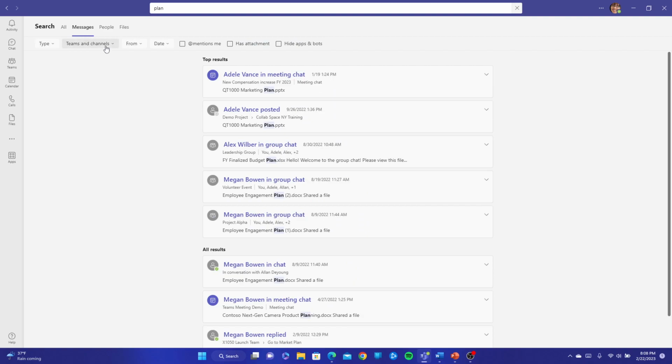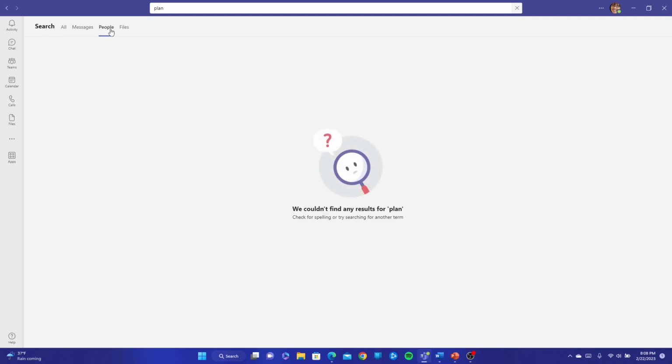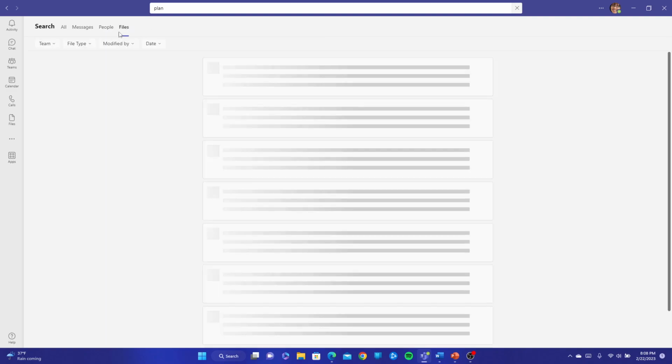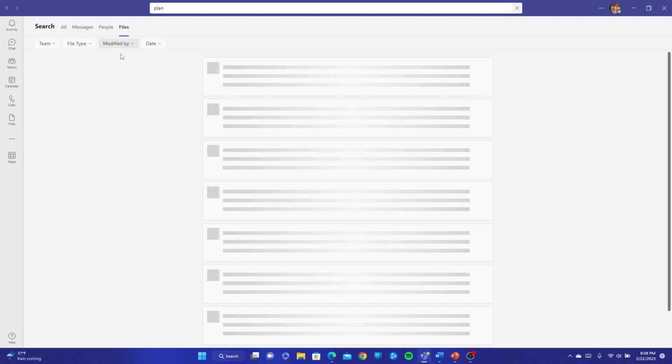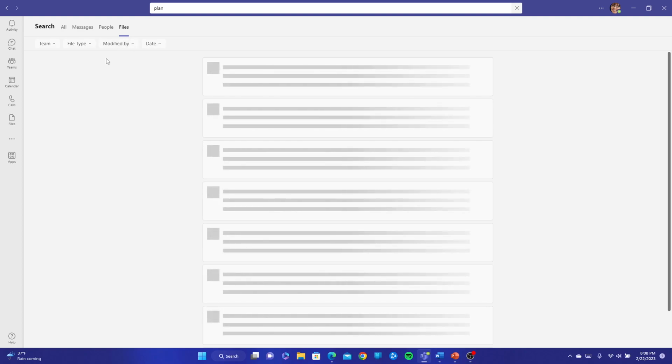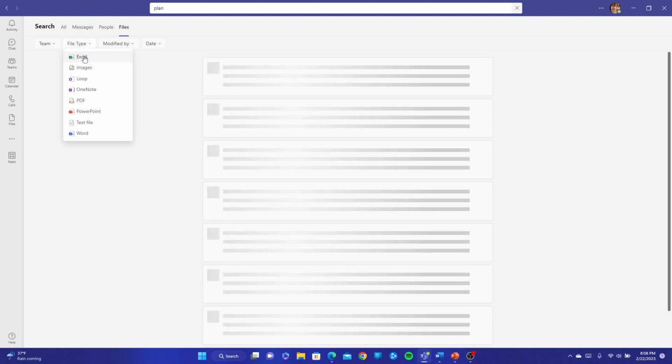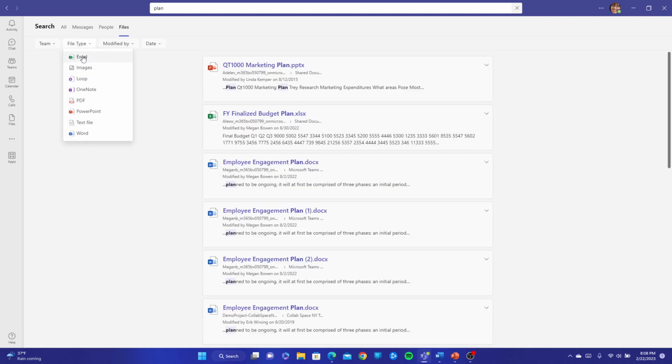I can also filter if I'm looking for a particular message containing the word plan. I can go for people if, of course, a person had that in their name, or I can go to files. And from here, I can search for all the files, and I can even search by file type over here. So if I'm looking for a particular file, I can do that and find exactly what I'm looking for.